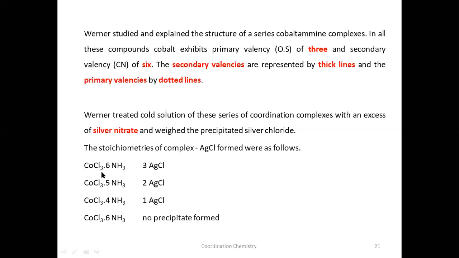So what happened is Werner took different stoichiometric combinations of these, and then he treated them with silver nitrate solution, and he found that there is a formation of AgCl precipitate. Then he weighed that precipitate of AgCl. He took 6 ammonia molecules, then 5, reducing the ammonia molecules, and allowed these complexes to react with silver nitrate. When silver nitrate reacts with ionizable chlorine, it forms AgCl. Let us see.